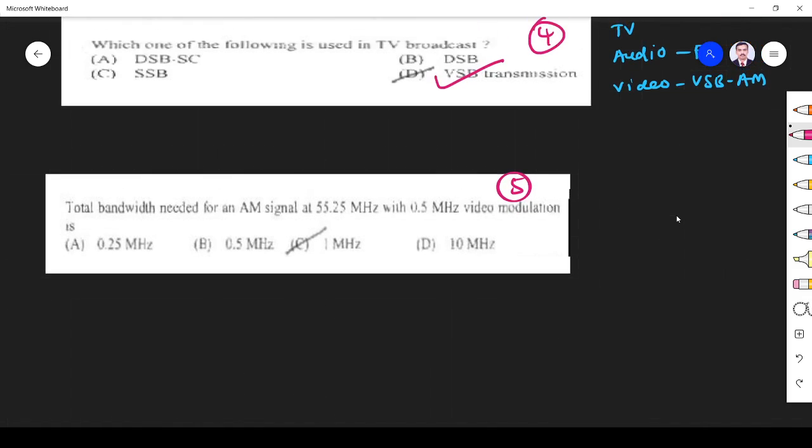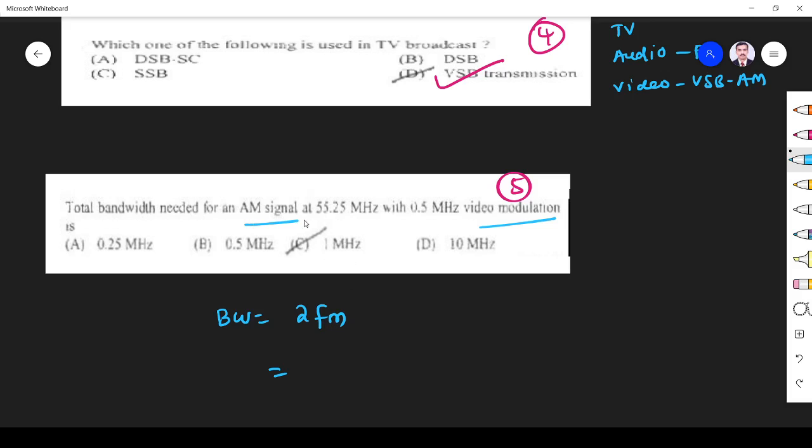Okay, and the total bandwidth needed for 55.25 megahertz with 0.5 megahertz video modulation, right? We know in video we are using an AM signal. For AM, bandwidth is given by 2fm. Here, what is the message frequency? fm is the frequency of the message.